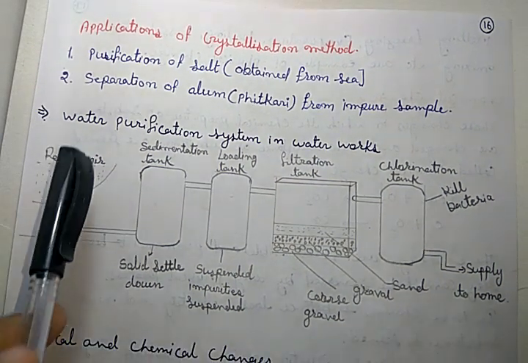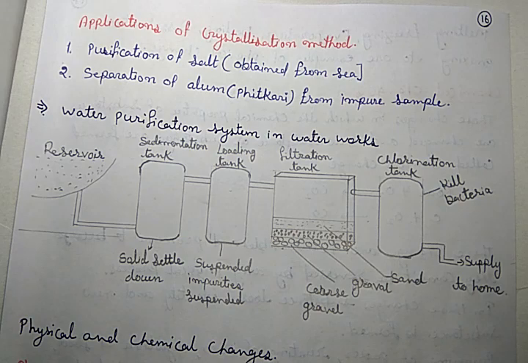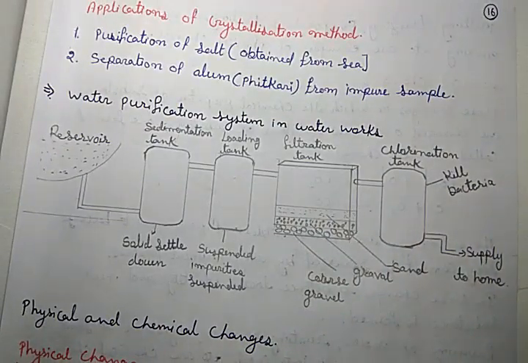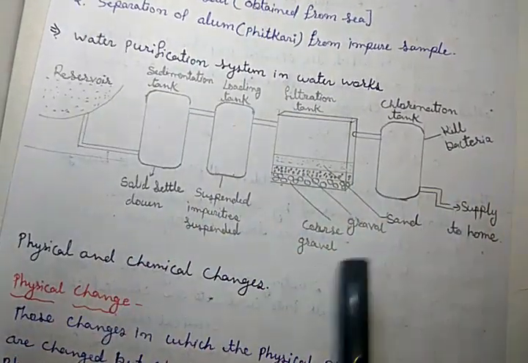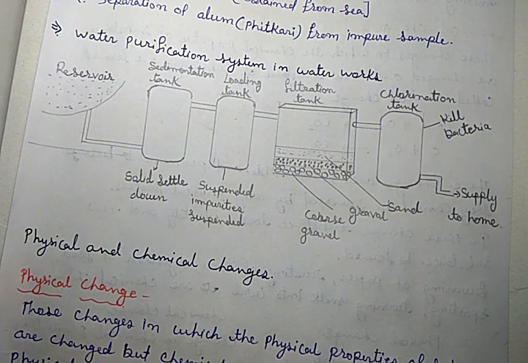Now, let me discuss how the water purification system works in our cities, or we can say the water purification system in waterworks, which is a government department. Here there are different chambers or tanks where different functions are performed. First one is the sedimentation tank, where the solid impurities settle down. Second one is the loading tank, where the suspended impurities, fine dust particles, settle down or are separated.